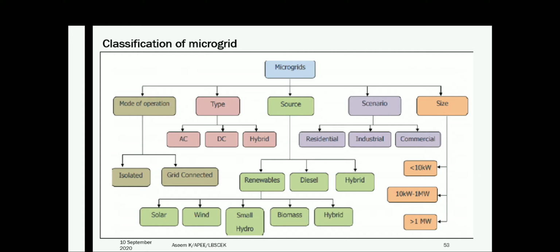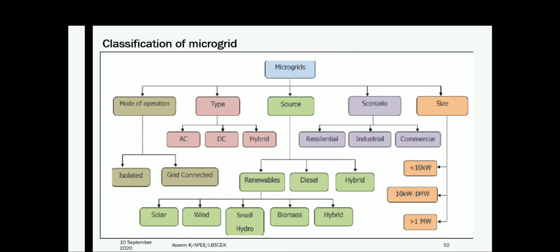And next one is size. Based upon the size of the microgrid, it can be classified as size less than 10 kilowatt, 10 kilowatt to 1 megawatt, and greater than 1 megawatt. And a renewable based microgrid can be classified like solar, wind, small hydro, biomass, or hybrid renewable microgrid. So these are some of the classifications of microgrid.